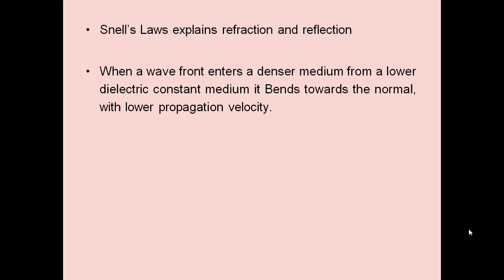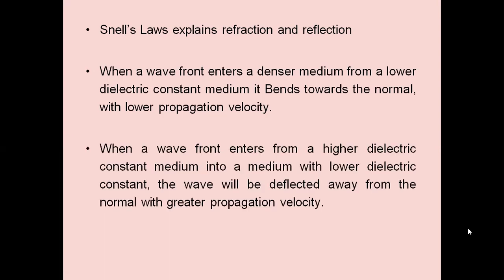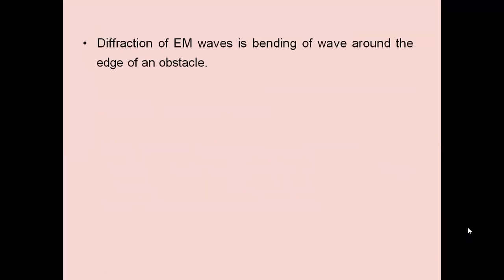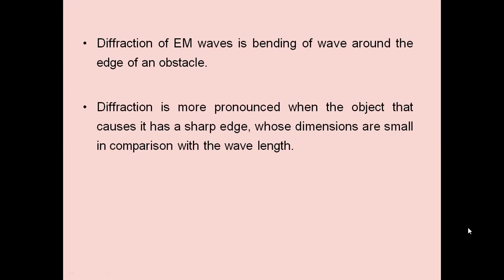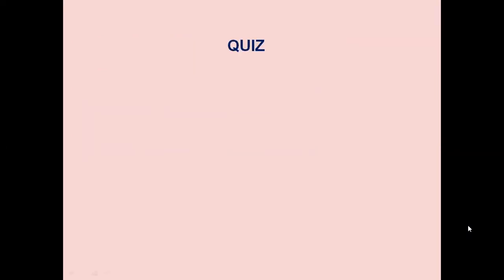When a wavefront enters a denser medium from a medium with a lower dielectric constant, it bends toward the normal with lower propagation velocity. When a wavefront enters from a higher dielectric constant medium into a medium with a lower dielectric constant, the waves will be deflected away from the normal with greater propagation velocity. Diffraction of EM waves is the bending of the wave around the edge of an obstacle. Diffraction is more pronounced when the object that causes it has a sharp edge whose dimensions are small in comparison with the wavelength. So after listening to the lesson, let us answer these questions.